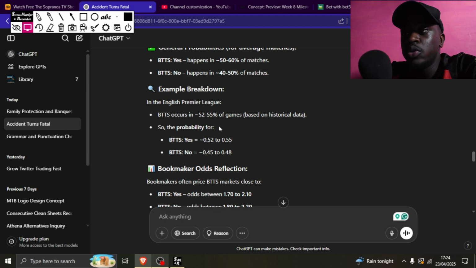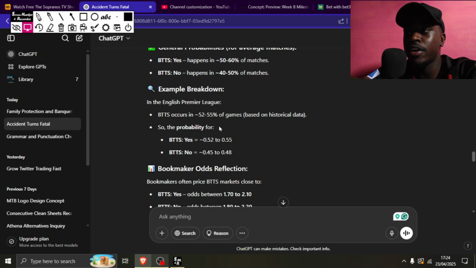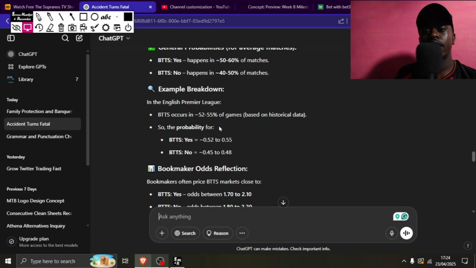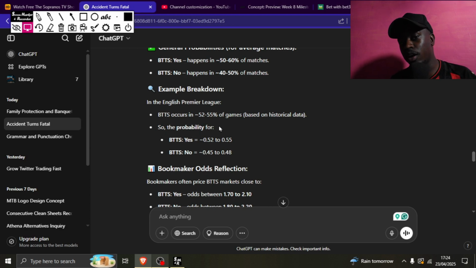So what you're going to be doing, you're going to be taking one team, like Chelsea. I'm a Chelsea fan, so take Chelsea, then you're going to stake the whole season, every game of Chelsea, despite it being the Premier League, FA Cup, or whatever. Every game of Chelsea you're going to be betting both teams to score. I hope that is clear. So that is the first aspect of it.